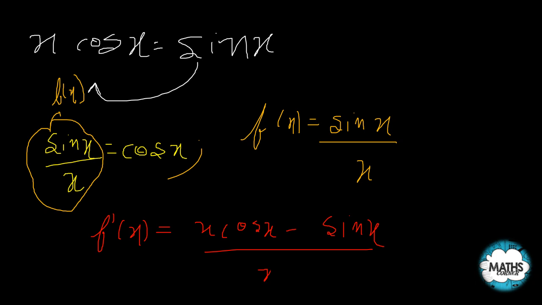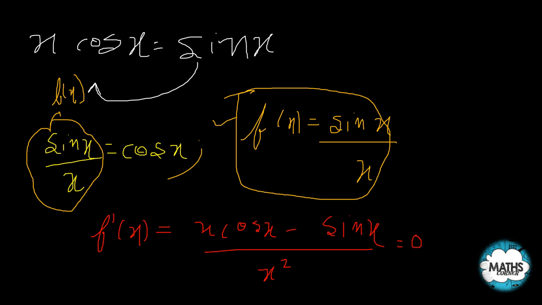So this will be my f dash x. Now I want this to be 0. So I have taken the function f of x to be sin x by x, and this my sin x by x equals cos x.